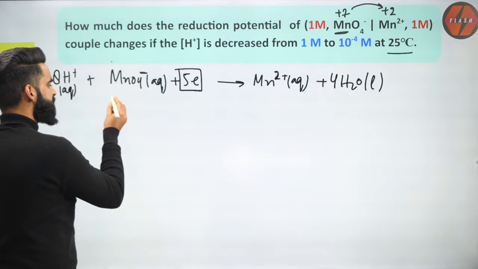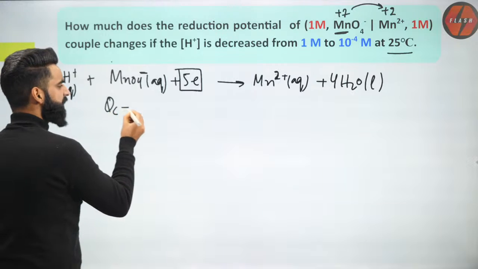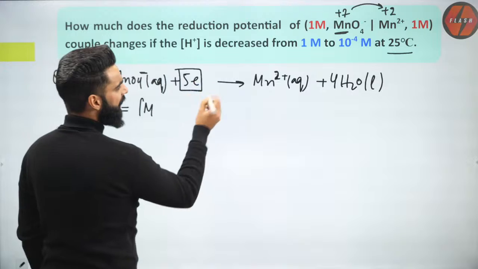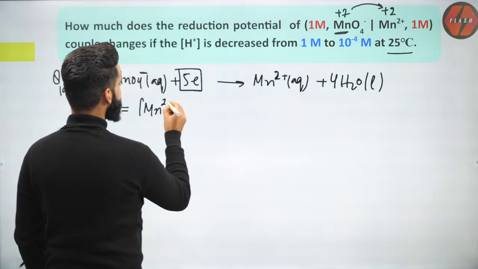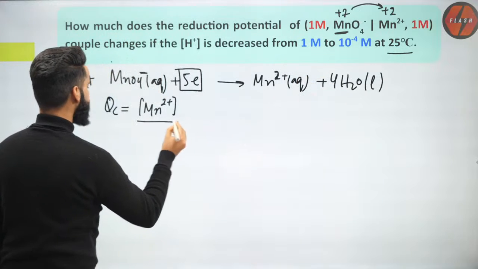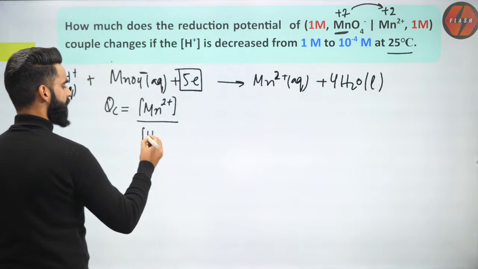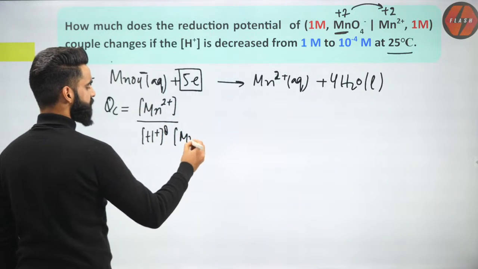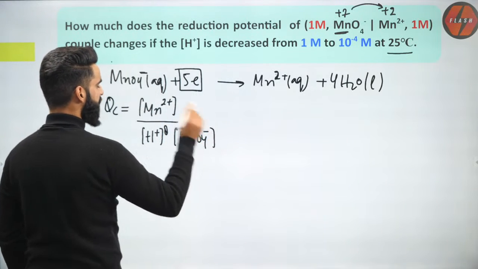QC is equal to, starting from the product, the concentration of Mn di positive. Water is in liquid state, nothing to do with it. Divided by the concentration of H positive to the power 8, and the concentration of MnO4 negative to the power 1.